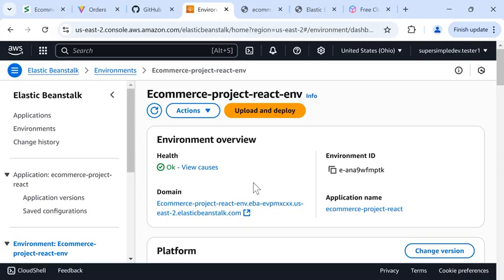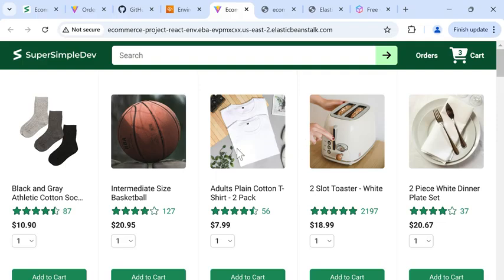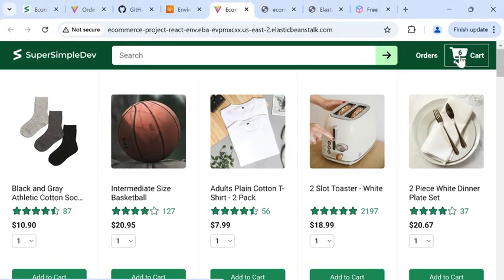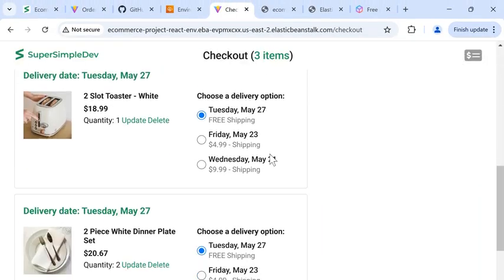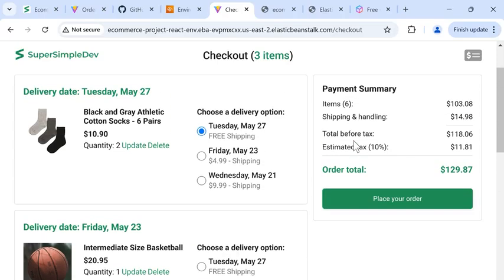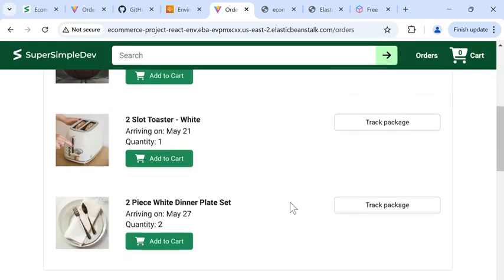Once that's finished, we're going to click this URL again. And now we should have our React app on the internet. So let's try adding some stuff to the cart to make sure it works. I'll add a toaster and 2 plates. And now if I look at the cart, it updated. If I open it, we have our new products in the cart, and we can update them like usual. And if we click Create Order, it works. So everything is working the same as on our computer, but this React app is now on the internet.